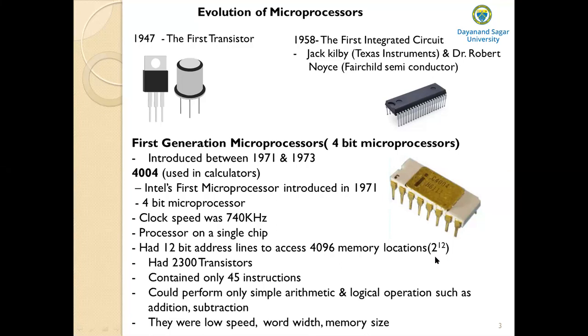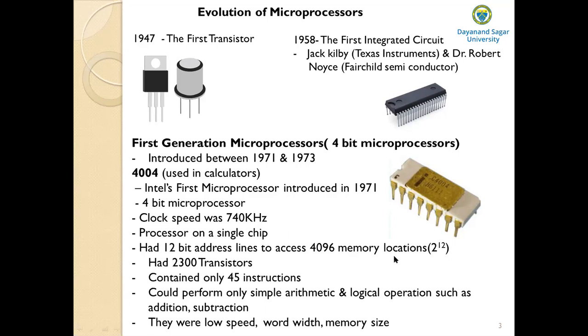So this 4004 microprocessor has 12-bit address lines. That means it has a 12-bit address bus. So what is the formula for calculating the memory capacity then? The formula is 2 to the power of n, where n is the number of address line bits. As I said, it has 12-bit address lines. 2 to the power of 12 comes to 4096 memory locations.